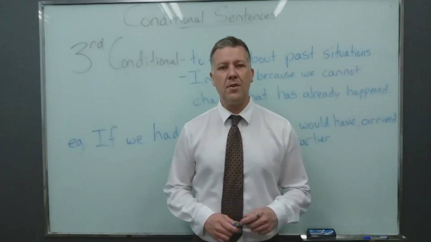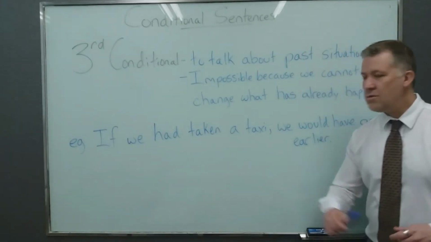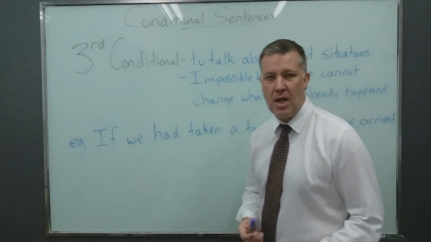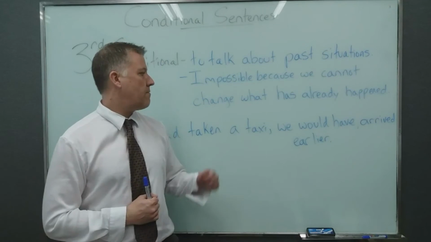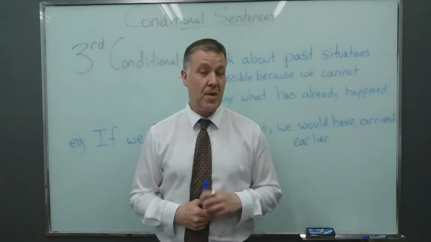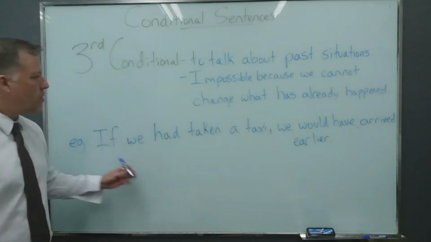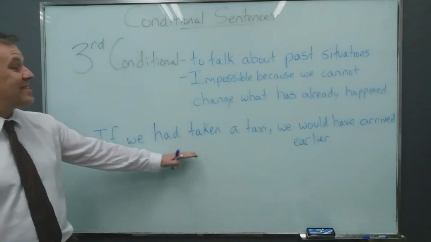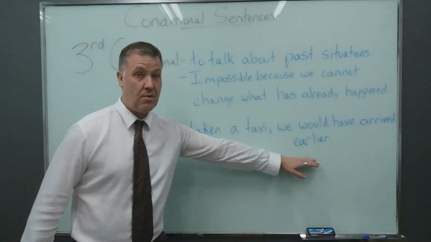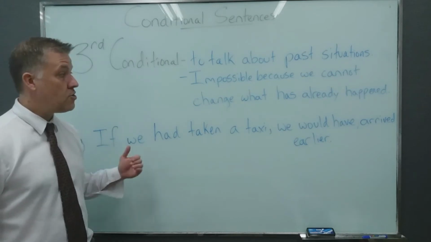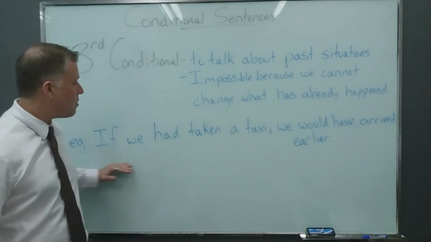Now let's take a look at third conditional sentences. As I said, we use third conditional to talk about past situations, and they are impossible because we cannot change what has already happened in the past. And these sentences are usually associated with the feelings of regret and or criticism because someone did or didn't do something. Let's take a look at an example sentence. If we had taken a taxi, we would have arrived earlier. Now we're saying this because we didn't take a taxi and we were late, okay? So again, we're expressing regret of something that didn't happen. We cannot go back and change this situation. So that's why we are going to say this.